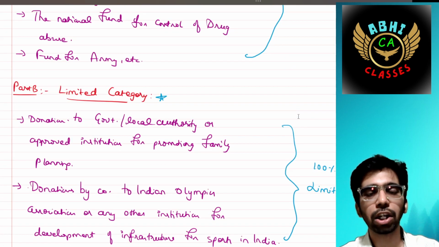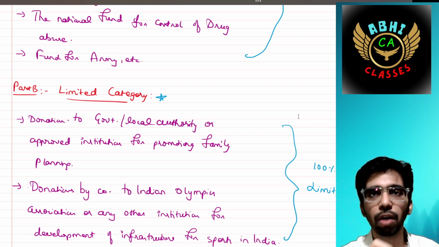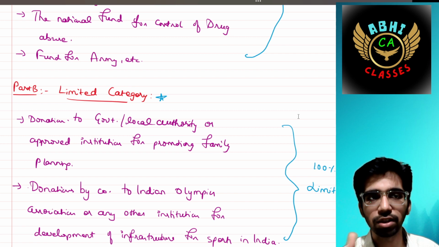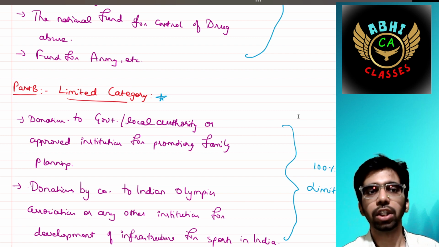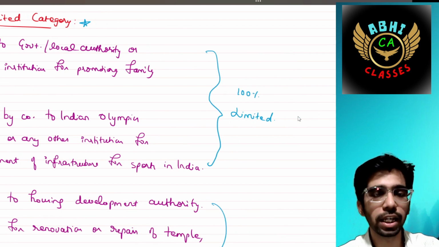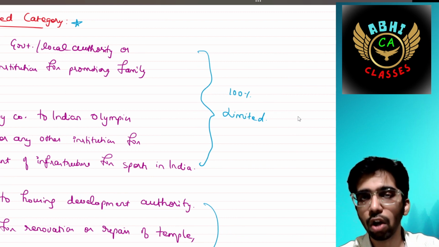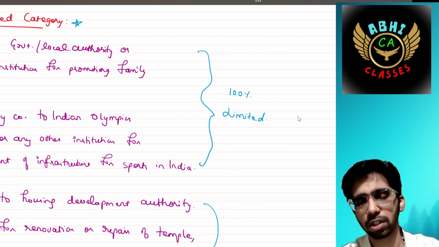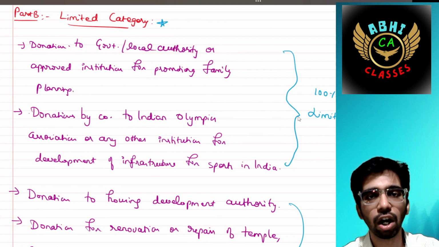Next, part B. Part B says limited categories. We have mentioned a star mark over there, and we'll discuss the same in the upcoming point. Donations to government or local authority or approved institution for promoting family planning. Next, donations to the Indian Olympic Association or any other institute for development of infrastructure of sports in India. If you contributed for any of these, then 100% limited would be applicable. The limited and unlimited concept we'll discuss shortly in the next point.